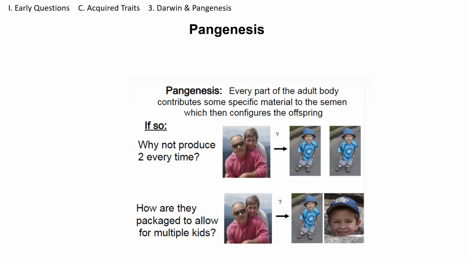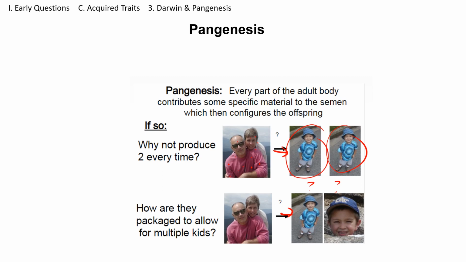So for example, if these two parents have these particles, these pangenes, and they have a kid, why are the kids not clones? If you have the same type of particles, how do you make sure that the kids will look different? Where do we find the variation? And this is just an example. The pangenesis still didn't solve all the problems.